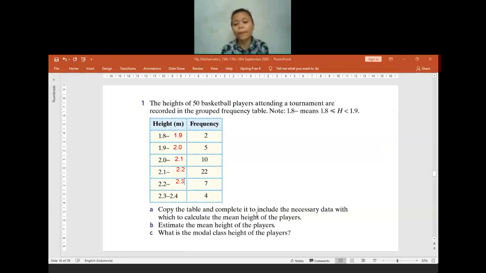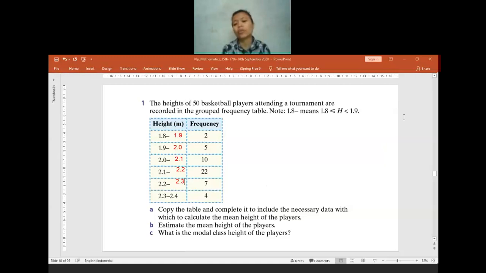So now we can complete the table. See the question: copy the table and complete it, include the necessary data which we are going to use to estimate the mean. For finding the mean, we need to find the midpoint and also the result when you multiply the frequency and the midpoint.